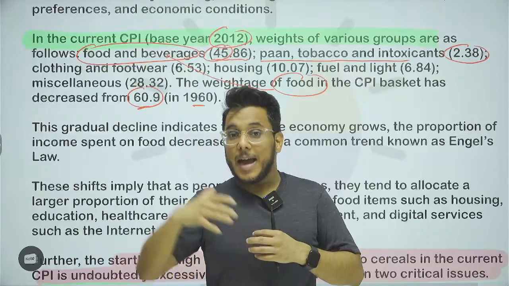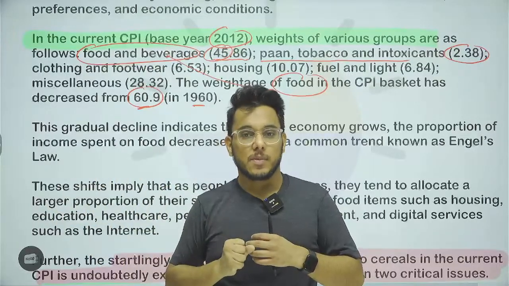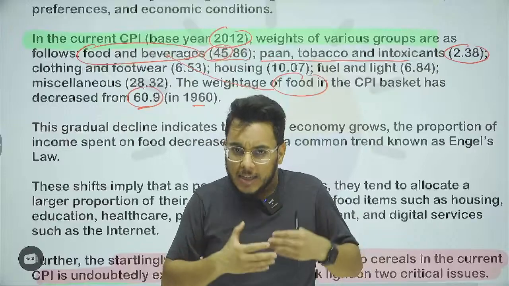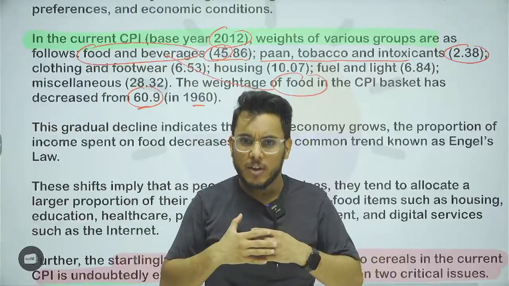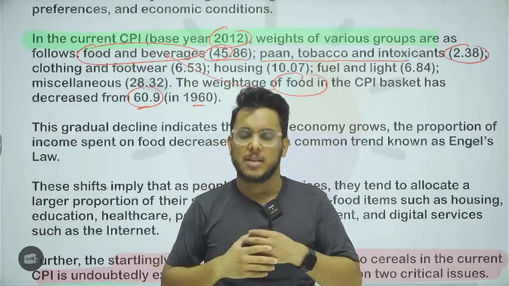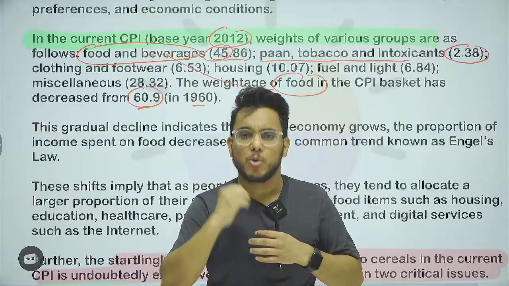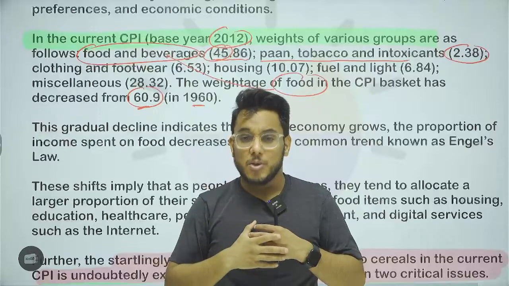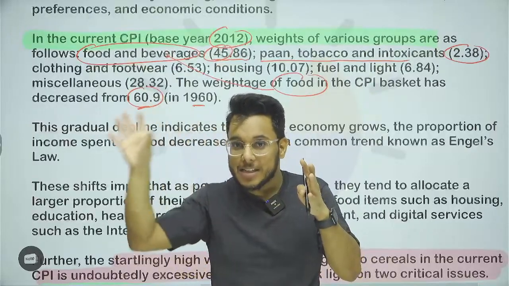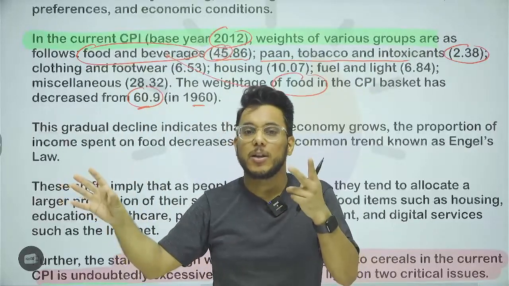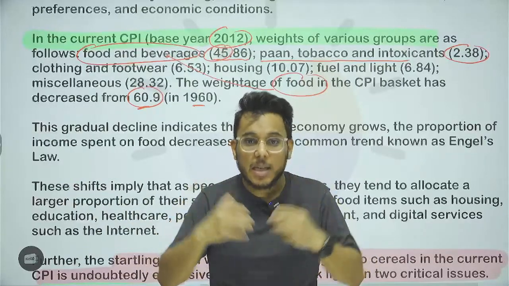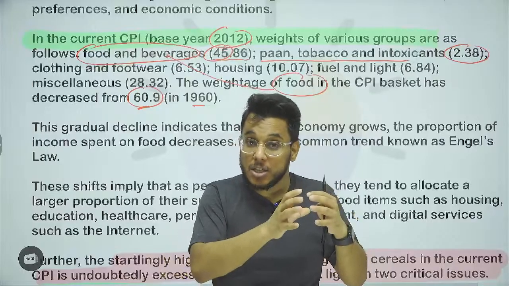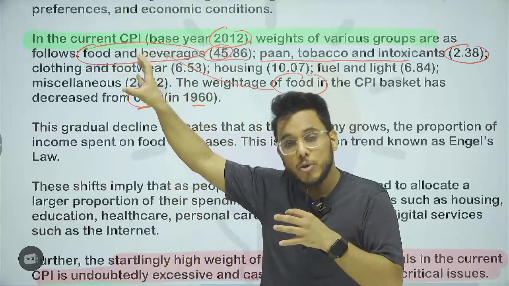Now today I am earning 1000 rupees. Obviously, earlier I was eating 10 rupees of food, now I will not eat 500 rupees of food. My food consumption will go to 15 rupees, let's say. Or let's say my food consumption went to 20 rupees, double. So if you see 20 rupees as a proportion of 1000 rupees, that is just 2%. So understand this thing: as income increases, your expenditure as a percentage of your income will go down.